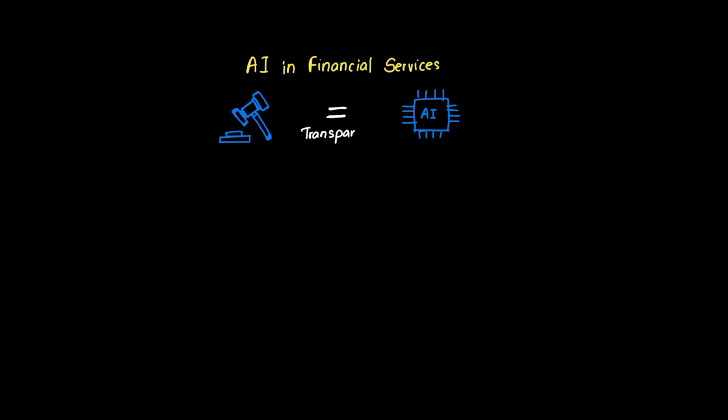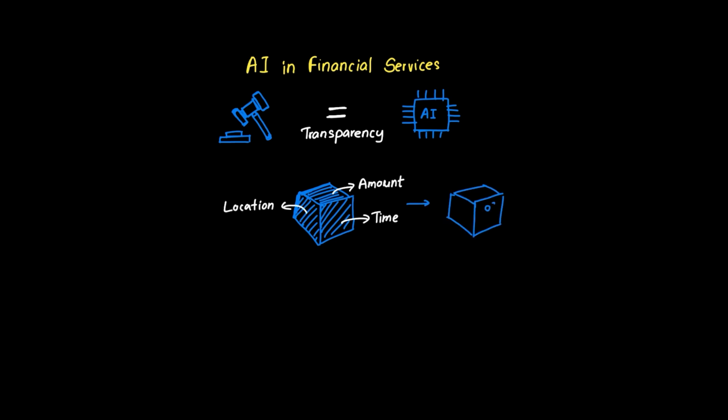Financial services and AI create a unique challenge where powerful technology meets strict regulatory requirements. The critical characteristic here isn't how fast the AI can detect fraud or how much data it can process. It's algorithm transparency. Think of it like a judge who must not only deliver a verdict, but also explain their reasoning in detail. Regulators need to understand exactly how and why an AI system flagged something as fraudulent. Was it the transaction amount, the timing, the location, or a combination of factors?